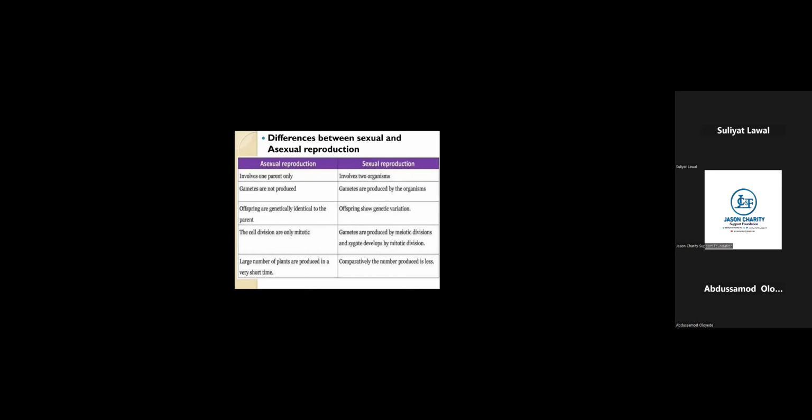Another difference is that for sexual reproduction, the offspring are not totally identical with the parent. For asexual, the offspring are totally identical with the parent. And that's that about sexual and asexual. Now the difference: asexual involves one parent, sexual involves two parents.